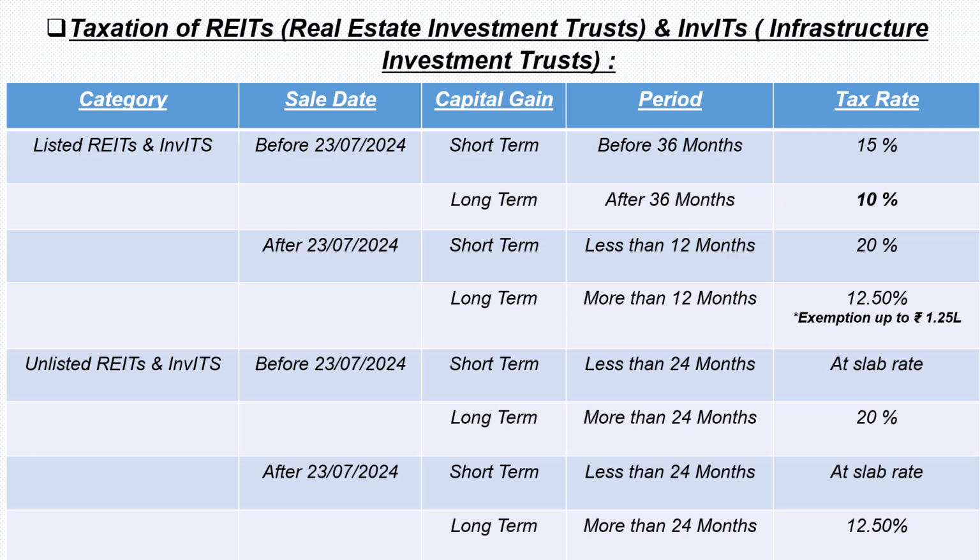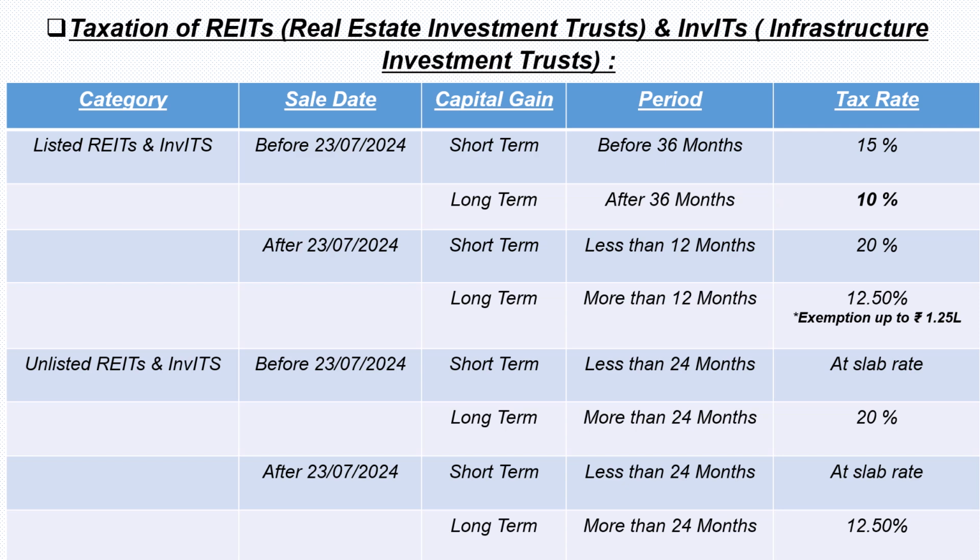For the transaction effected after 23rd July 2024, if the holding period is lesser than 12 months, it becomes a short term and is taxed at 20%. If the holding period is more than 12 months, it becomes a long term and is taxed at 12.5% with the exemption limit up to 1.25 lakhs.